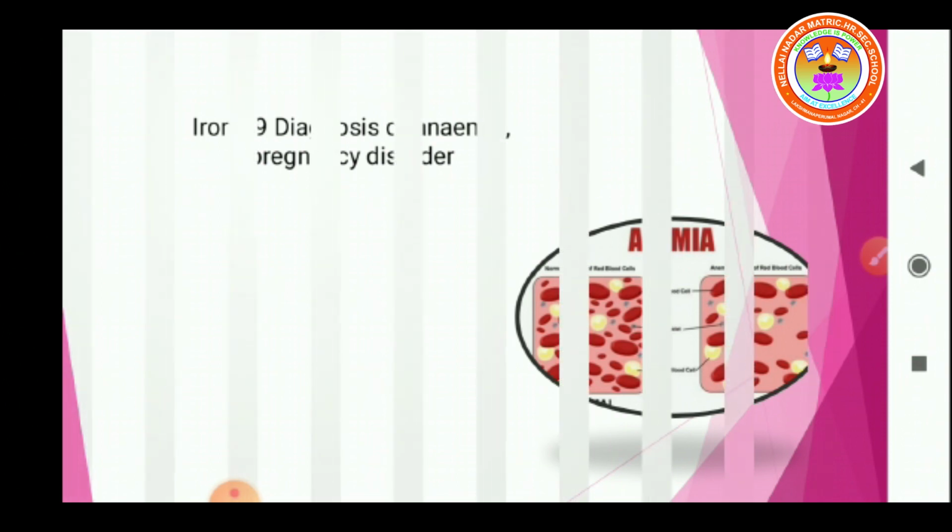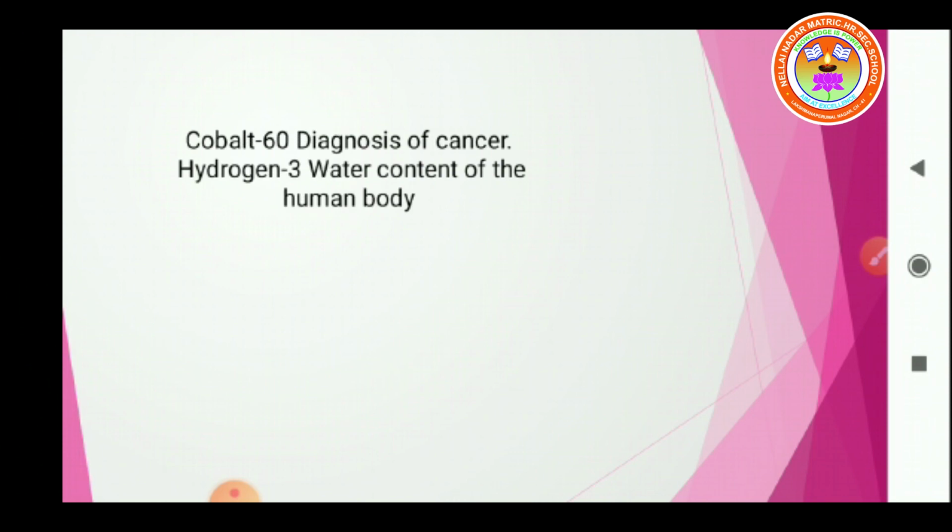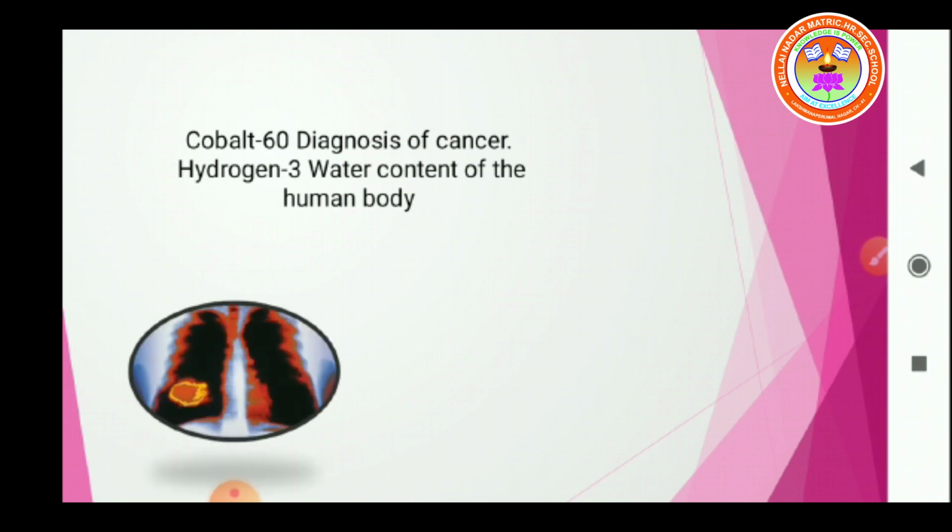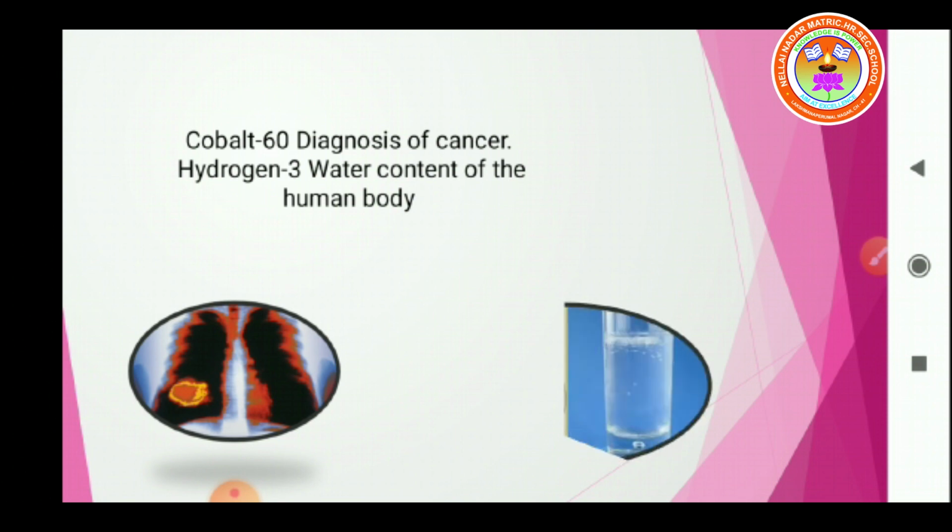Now clear? And the next one is cobalt-60, used for diagnosis of cancer. Another one is hydrogen-3, used for the water content of the human body.